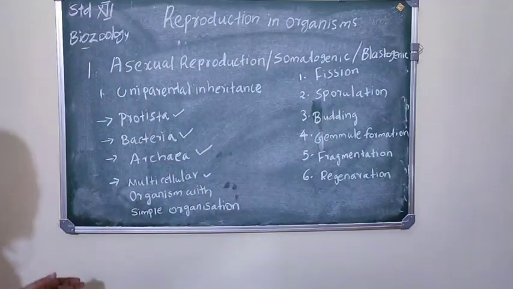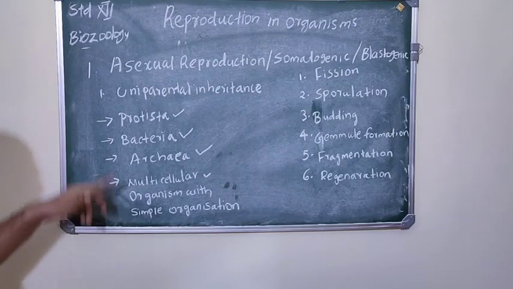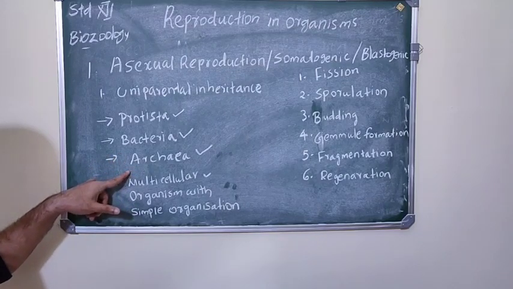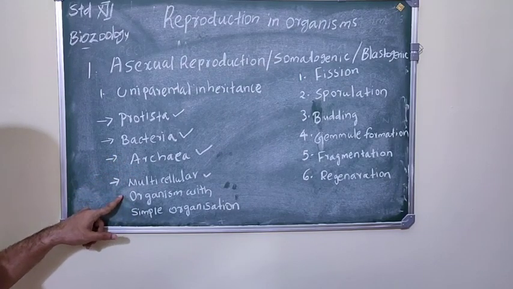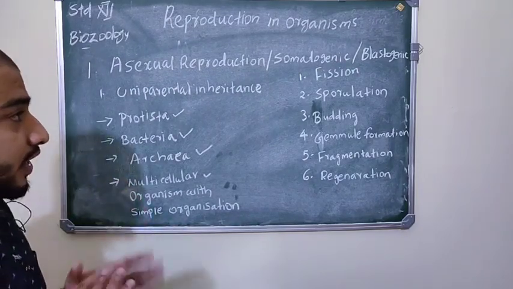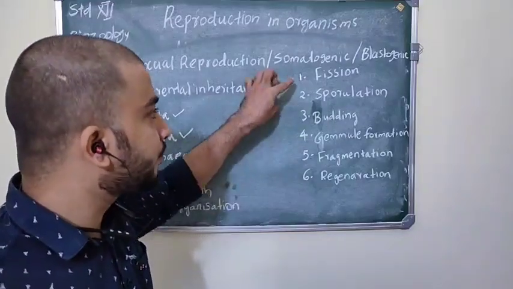So which organisms show asexual reproduction? Protista, bacteria, archaea and multicellular organisms with a simple organization, for example Hydra. What are the different types of asexual reproduction?